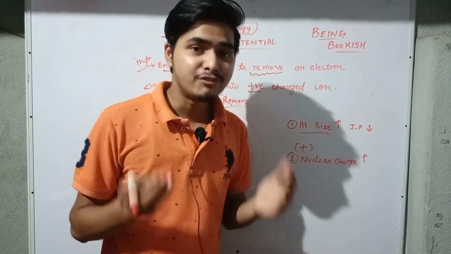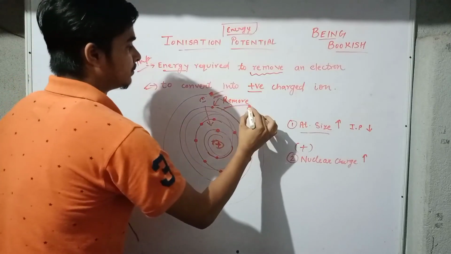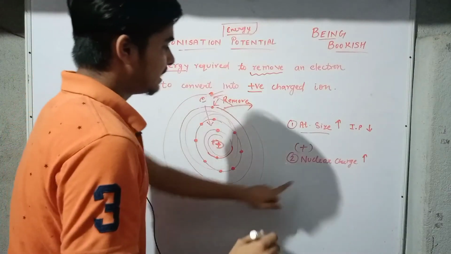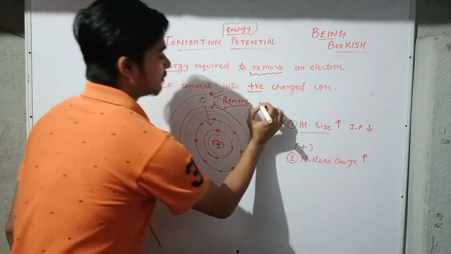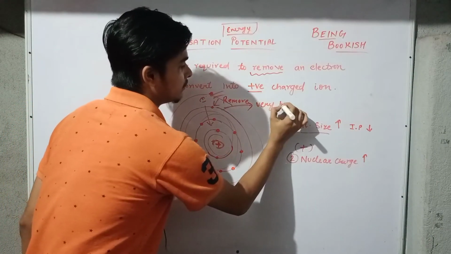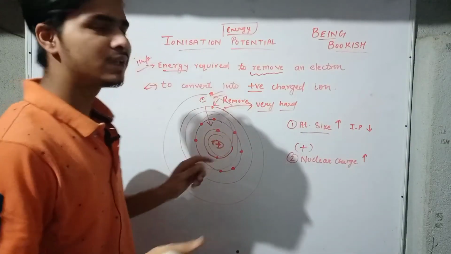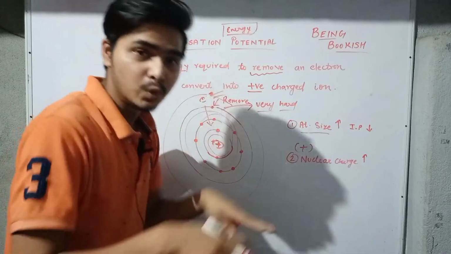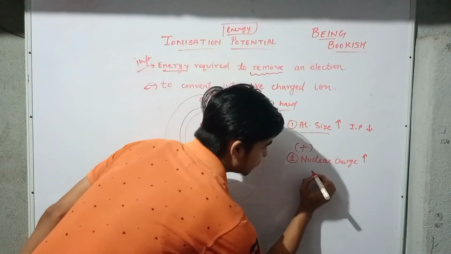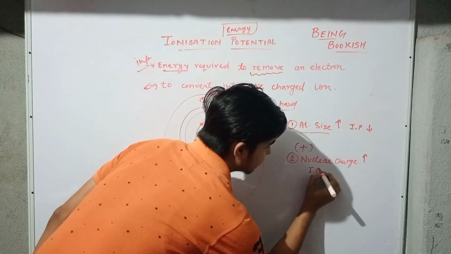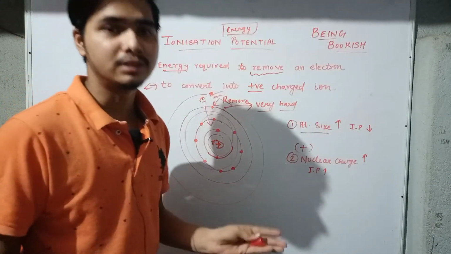So when nuclear charge is very big, removing an electron is very hard. Now when it is very hard, that means we need to give more and more energy in order to remove that electron, and that is why when nuclear charge is very big, the ionization potential also increases, meaning the ionization energy to remove this electron also increases.